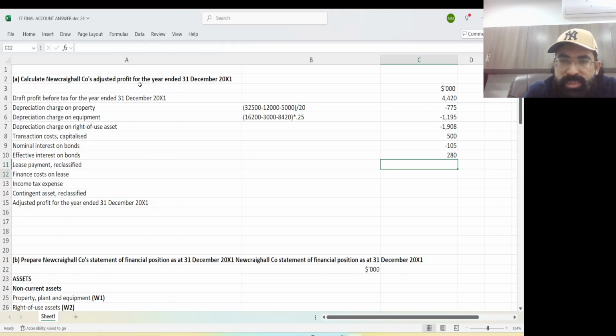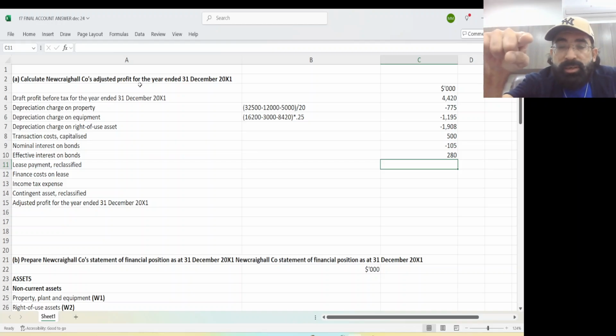Then lease payments. Yes, there was one error. Hope you remember. Go and check the question. Listen to me very carefully. The entry for first payment now is lease obligation debit and cash credit. But they have booked it as an expense.